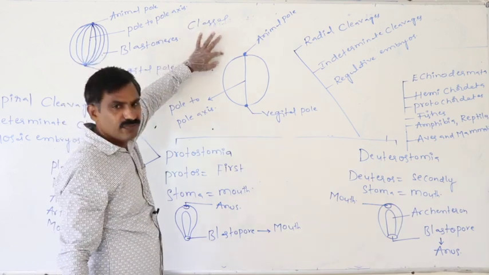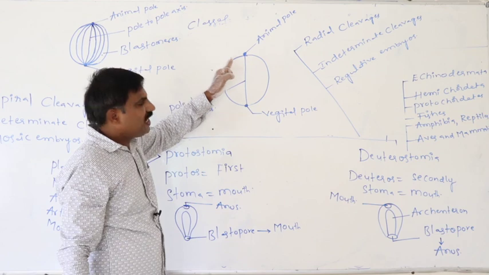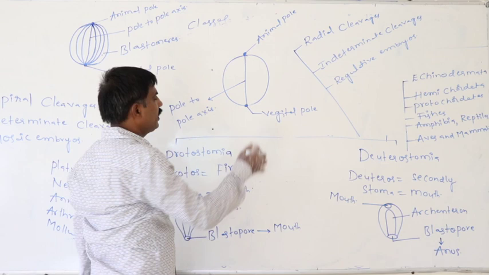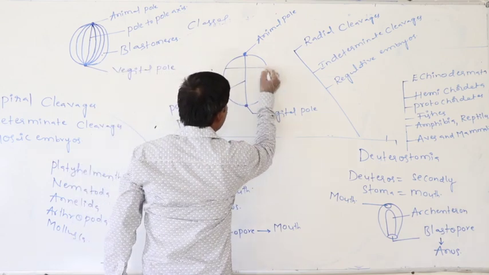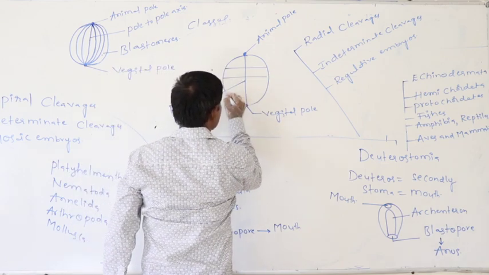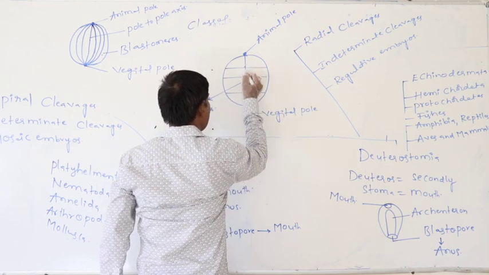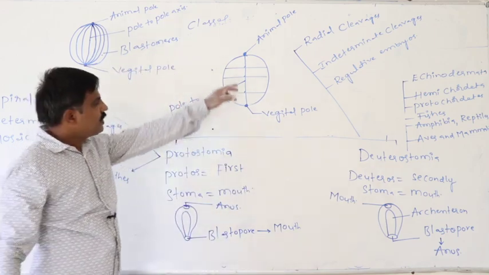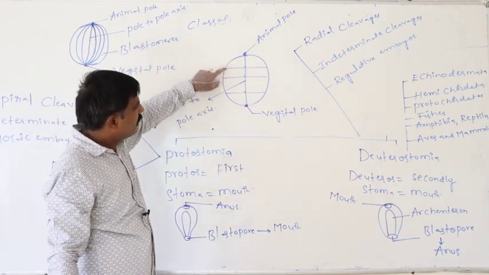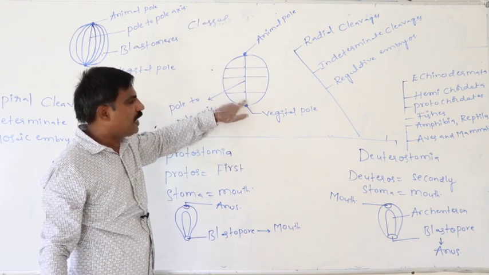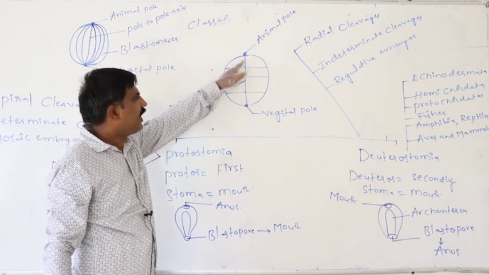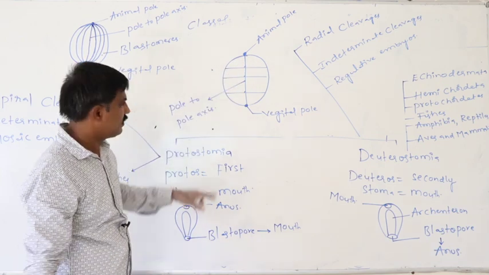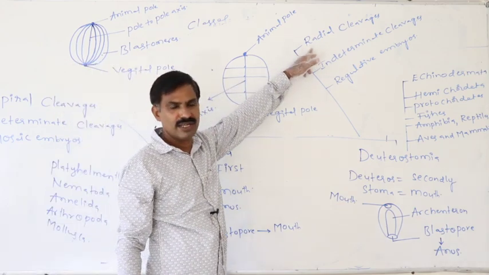So definitely, if the plane of cleavage, the angle of cleavage, is at right angle to the pole axis like this, this is the right angle. So definitely the plane of division is at right angle to the pole axis, then that is said to be the radial cleavage.